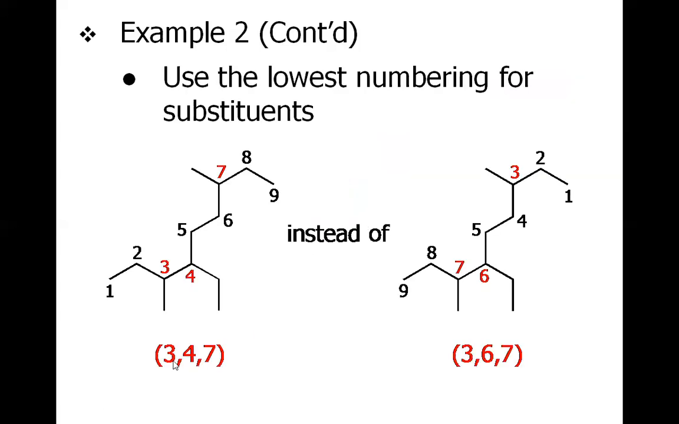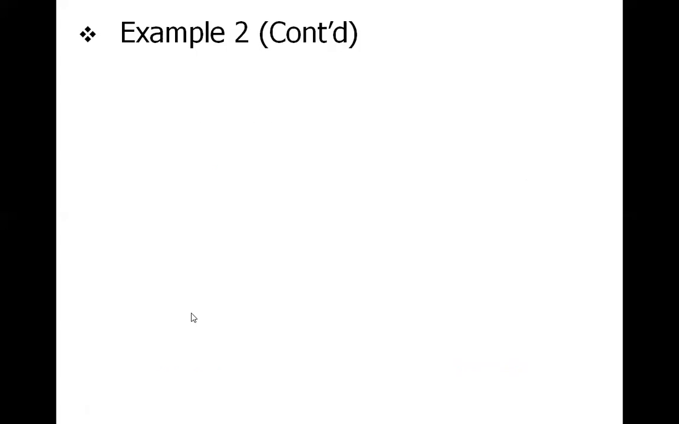So the substituent attachment is 3, 4, 7, which is the correct sequence, and not 3, 6, 7. 3, 6, 7 will come if you count from the right hand side's carbon. Obviously you will have to use the lowest numbering for the substituents. So the first one is correct.